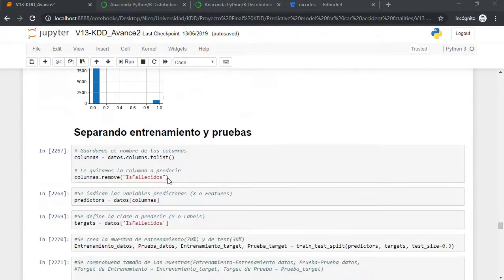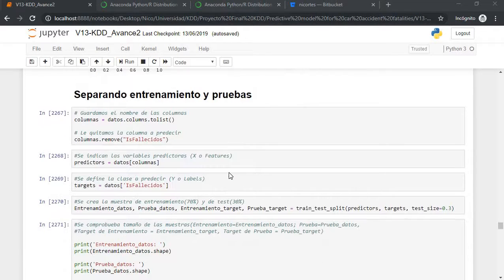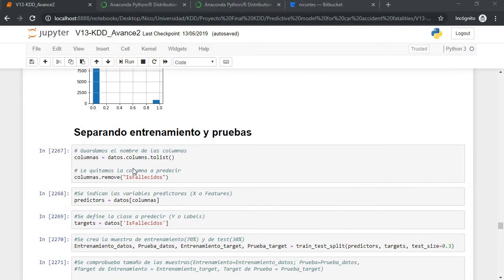So let's go. Here you can see that they are a little bit more balanced. There's not much difference from here to here. I mean, there is a difference, but it's not as minimal as we saw in other variables. So here is where I wanted to get.